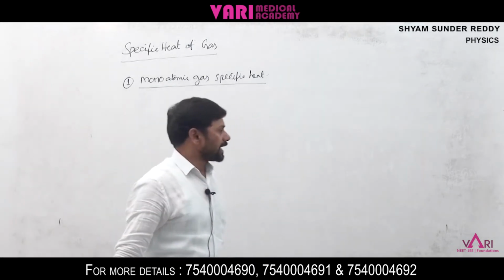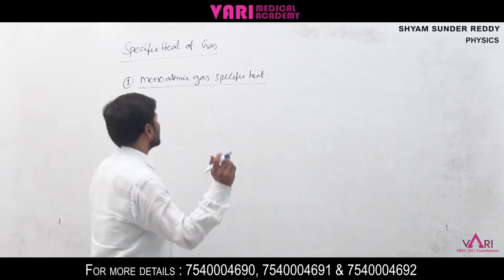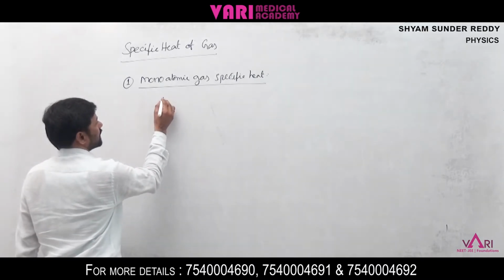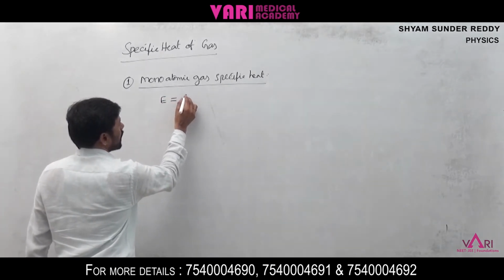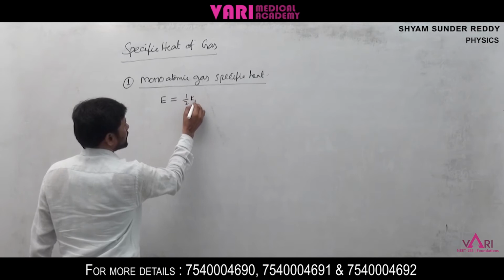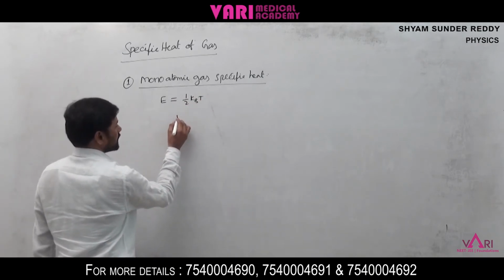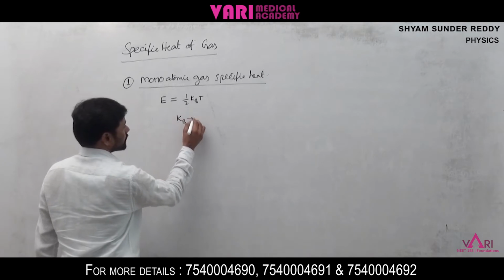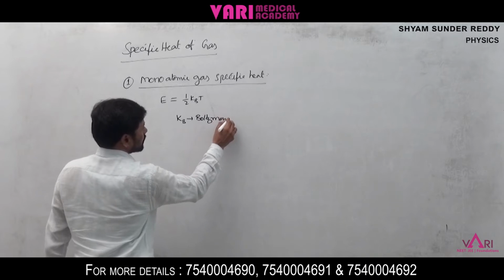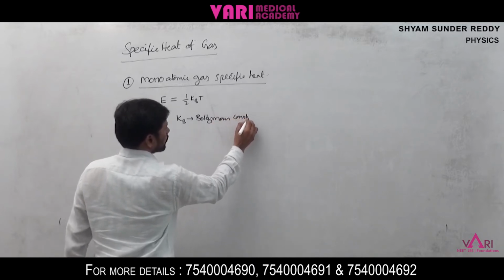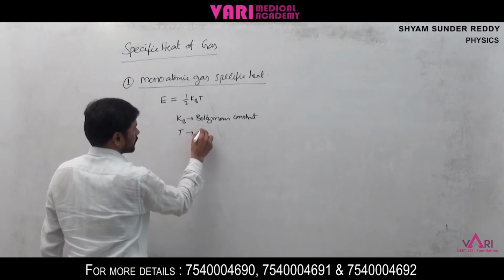We know the energy of the gas molecule E is equal to kBT. Here kB is the Boltzmann constant and T is the absolute temperature.